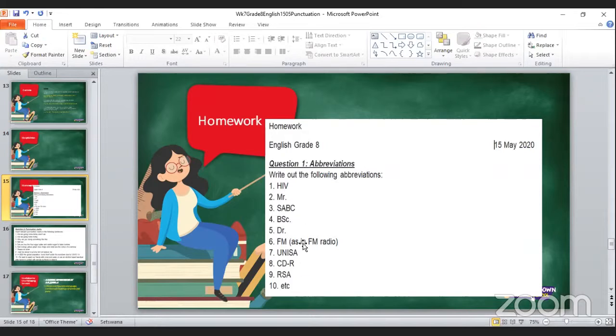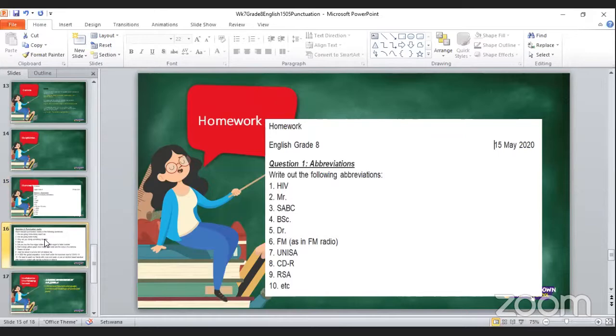So those are the abbreviations, and I'm asking you to write them out in full. What do these abbreviations represent? There they are: HIV, Mr., SABC, BSc, DR FM, UNISA, CDR, RSA, and etc. I want you to write what they stand for. That is for question one.